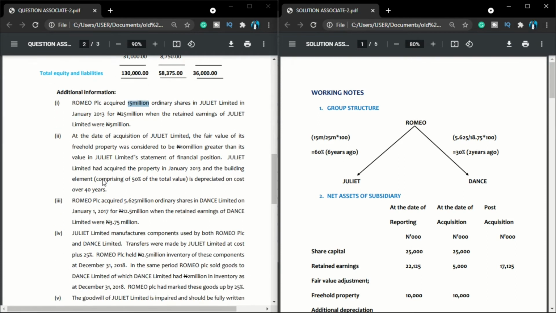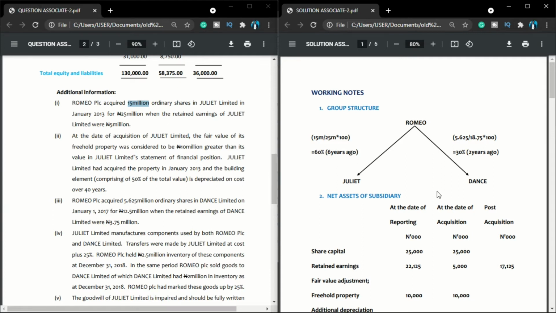Let me quickly take you to additional information 3 so that we finish group structure immediately. Additional information 3 says that Romeo PLC acquired 5.625 million ordinary shares in Dance Limited. So another company is coming into play now. Romeo acquired Juliet. Now Romeo is acquiring Dance. The same ideology applies here. If I purchase 5.625 million ordinary shares in another company, the next question I ask myself is, what is the total shares available in that company?